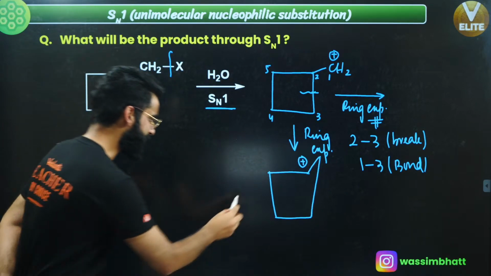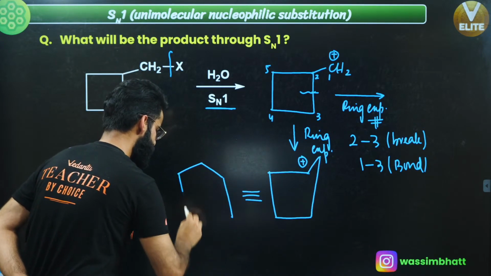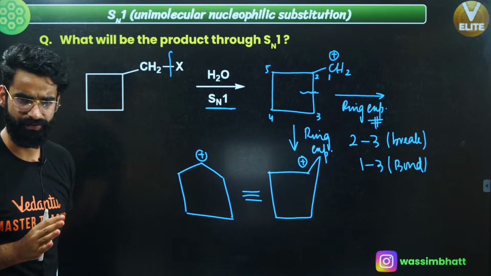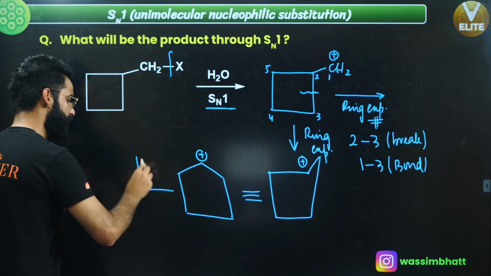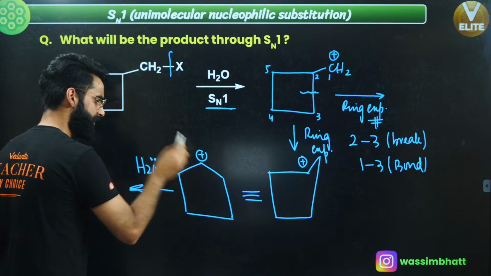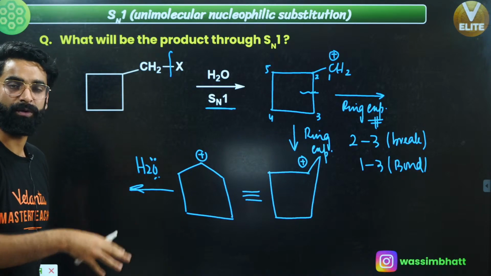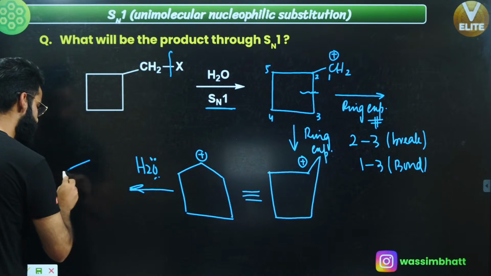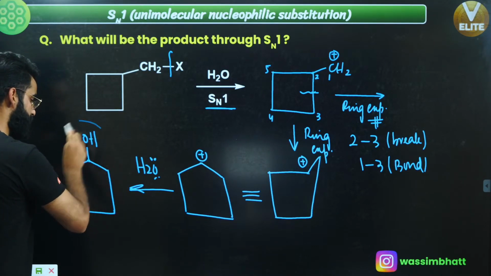After this, I can make this 5-membered ring like this as well. I can directly make it like this, no issues at all, correct? This is my 5-membered ring. Now what is going to happen? Water is going to act as a nucleophile. It is going to attack at this position, due to which you get the protonated alcohol, and that protonated alcohol loses H positive, or I can say water takes H positive out from that protonated alcohol, and finally you get a product like this. This is the product which you got over here, correct?